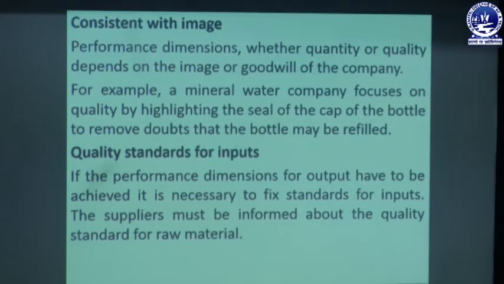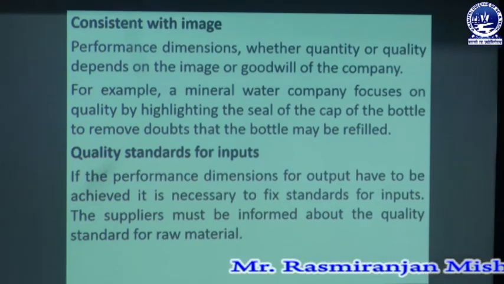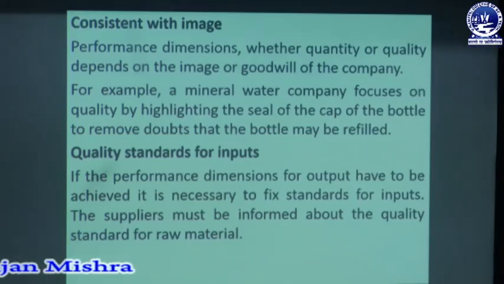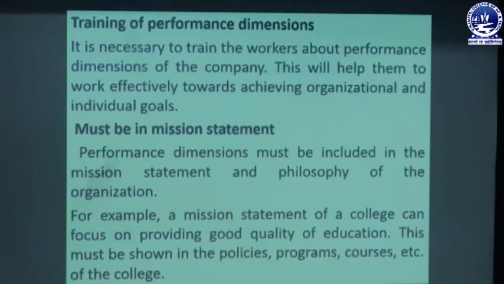Then it is based upon a consistent image. Performance dimension, whether it is based upon quality or quantity, depends upon the goodwill and image of the company. There is one example: a mineral water company focuses on quality by highlighting the seal of the cap on the bottle to remove doubt from the customer's point of view. Then the next one is quality standard for input. If performance dimension of output has to be achieved, it is necessary to fix the standard of input. And the suppliers must be informed about the quality standard of the raw material.